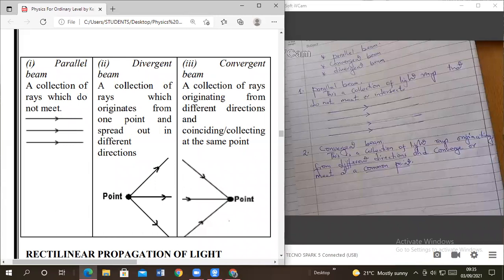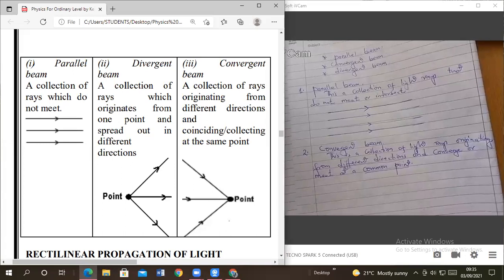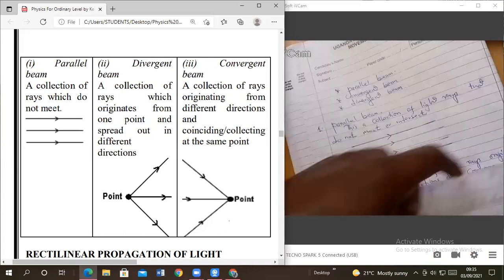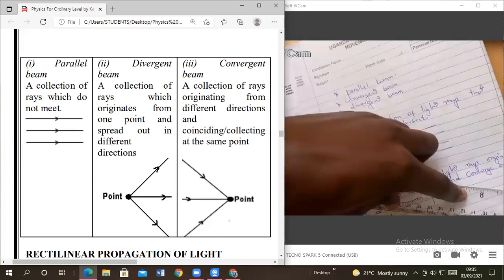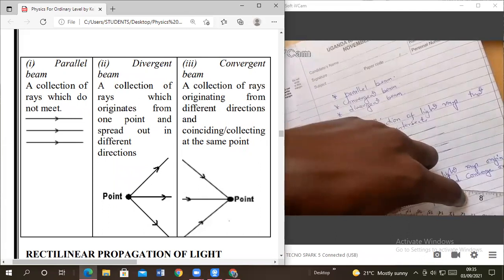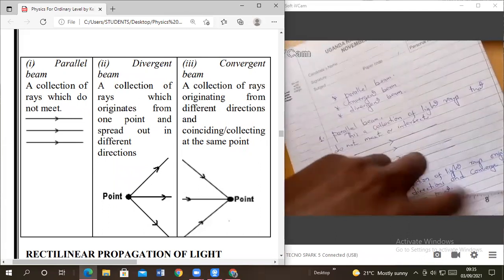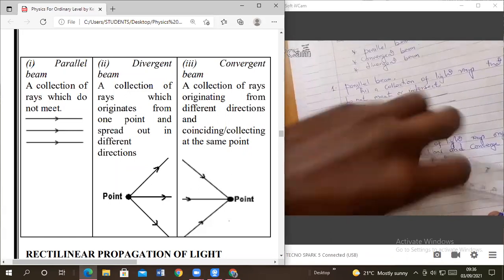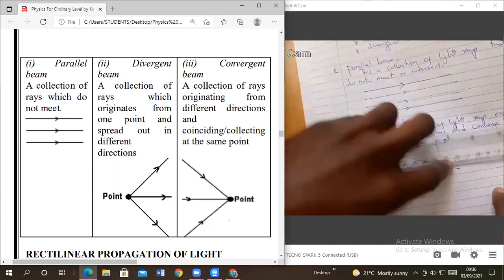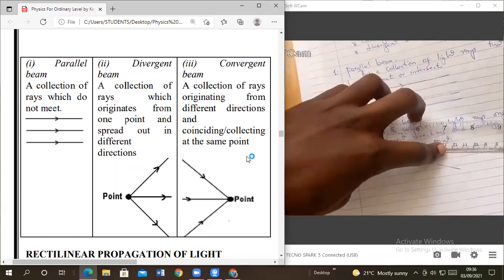So the distance between them is not the same, but the distance between the light rays keeps on reducing until they meet at a common point. So can we draw it, members? So I have mine there. So that is my common point. I hope you are able to see what I'm doing.